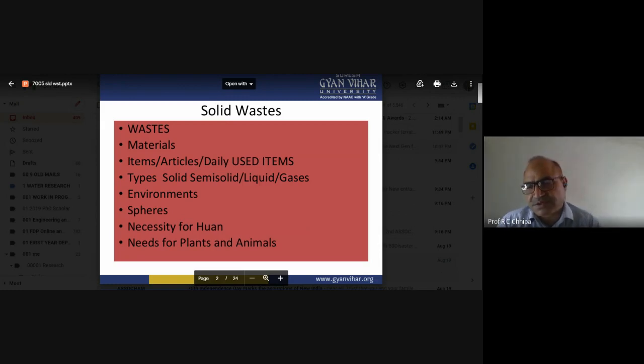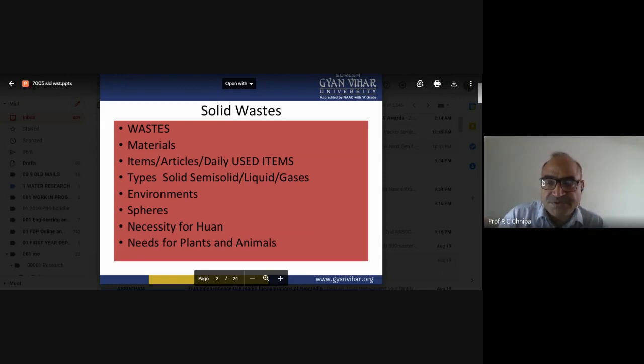Types of waste: solid, which if discarded is not used. The semi-solid, such as gel, like inside the gel pen, where gel itself is in the form of semi-solid. Then liquid, water itself is a liquid, and then gases.